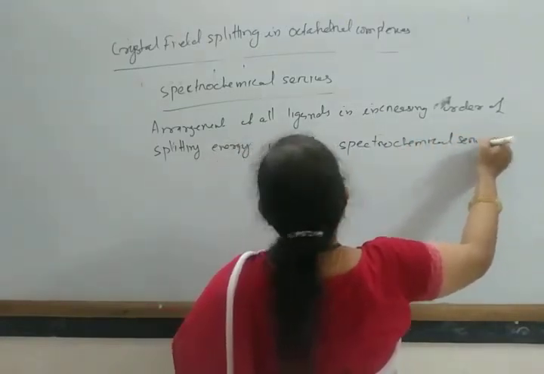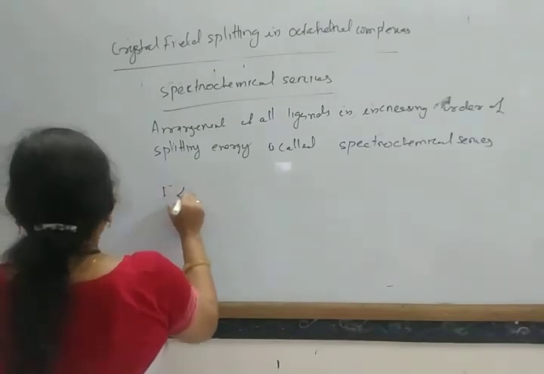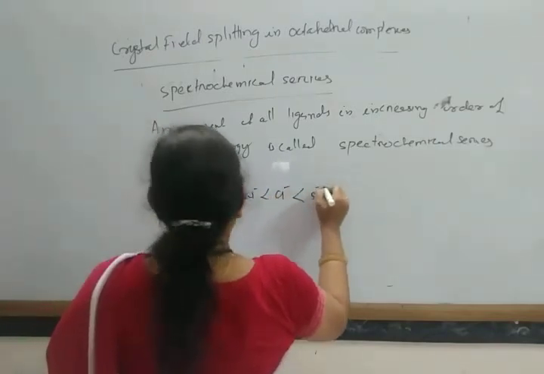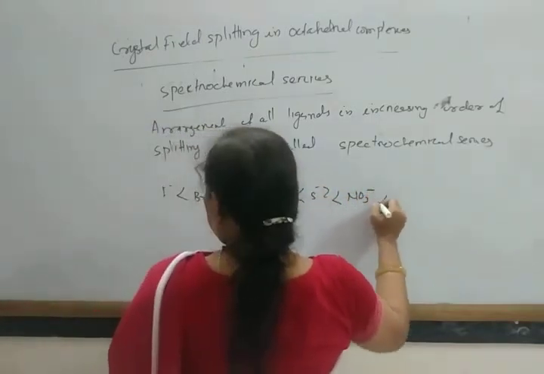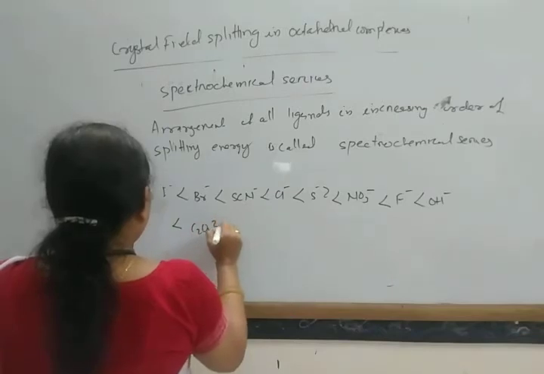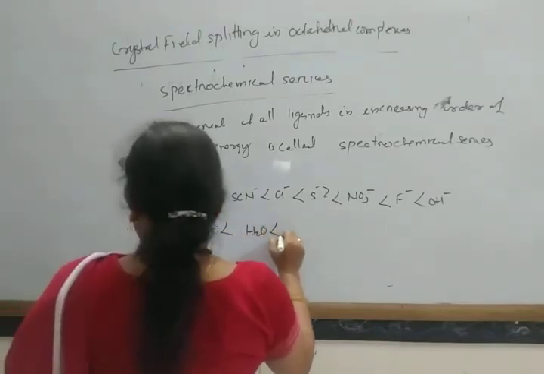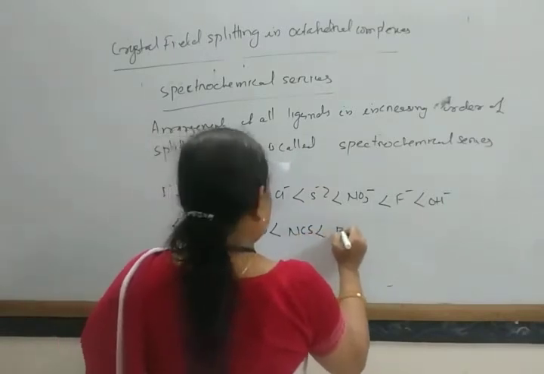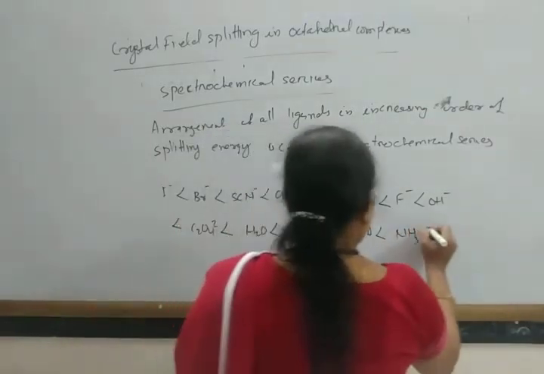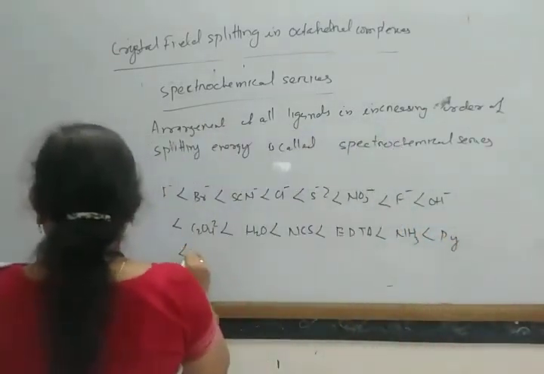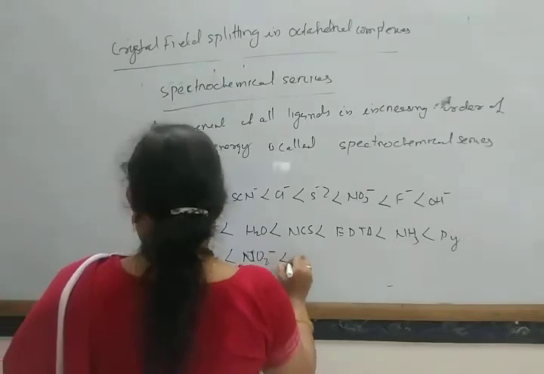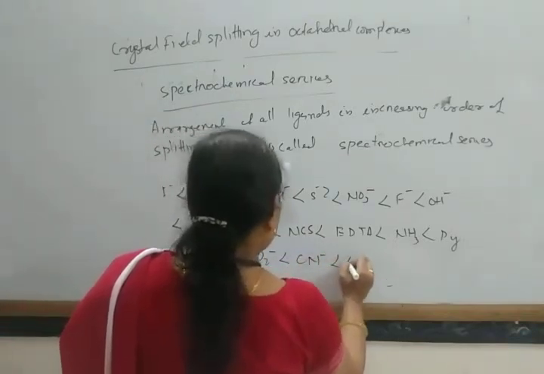Spectrochemical series, and this series is I minus, Br minus, Cl minus, NO3 minus, F minus, OH minus, C2O4 2 minus, H2O, NCS, EDTA, NH3, pyridine, ethylenediamine, NO2 minus, CN minus, CO.